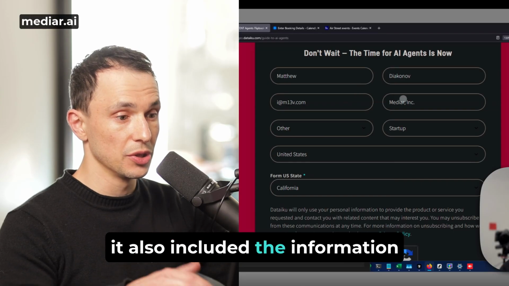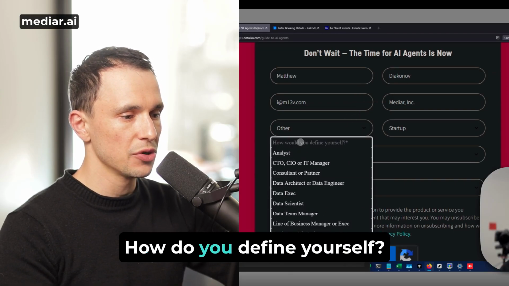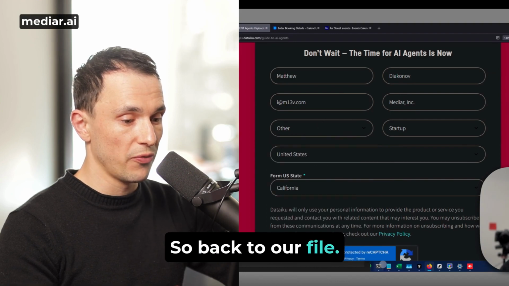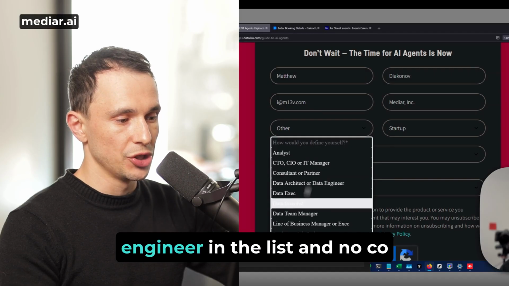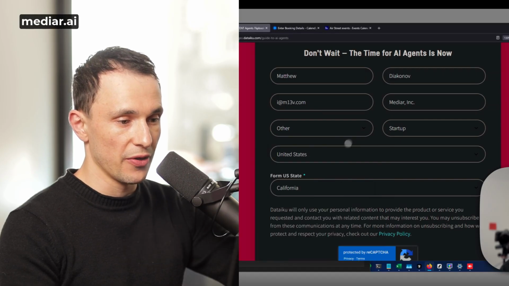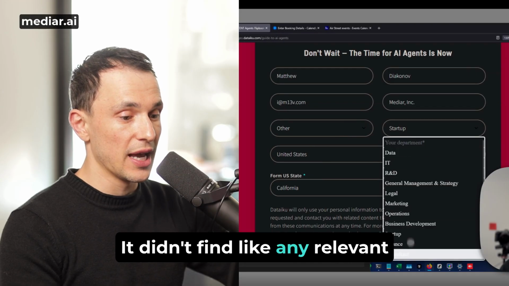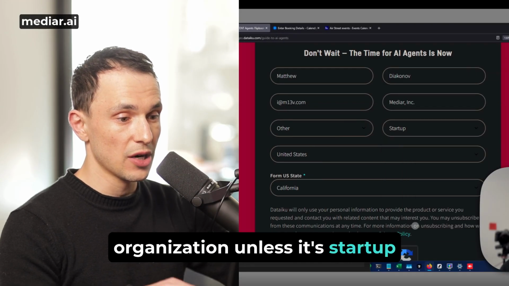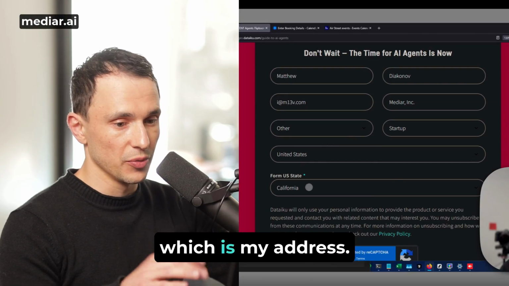It also included the information about the company that I work for. Let's take a look at this field. What was this field? How do you define yourself? So back to our file. My job is co-founder and software engineer, but there is no software engineer in the list and no co-founder, so it picked other. Then the organization department: it didn't find any relevant organization unless it's startup, which is a correct selection. It correctly identified that I'm in the United States and California, which is my address.